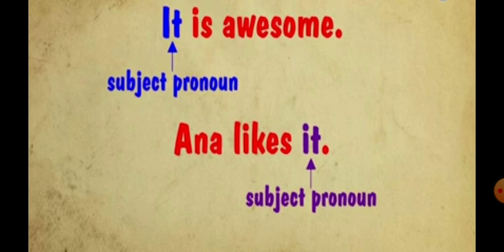It is awesome. Anna likes it. It remains same in the form of subject pronoun or the object pronoun. Students, don't get confused because in the example it is mentioned as subject pronoun in both the sentences. It is because it doesn't change with the subject or object.